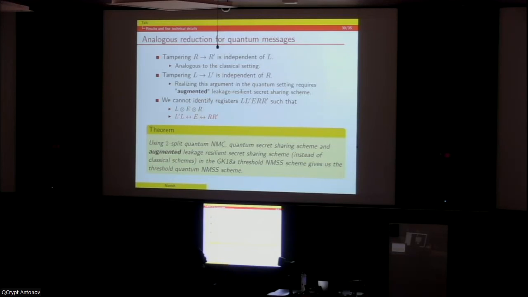So this is an inherent quantum problem that pops up when we argue quantum security. Before elaborating on this problem, let me conclude that combining all three, replacing secret sharing with quantum secret sharing and leakage resilient with augmented leakage resilient, the GK protocol gives us a quantum non-malleable secret sharing scheme.